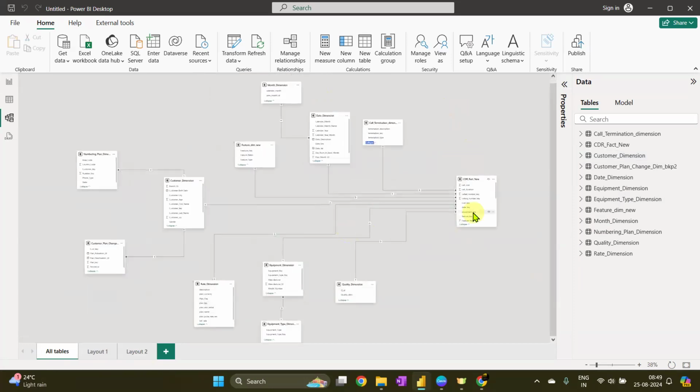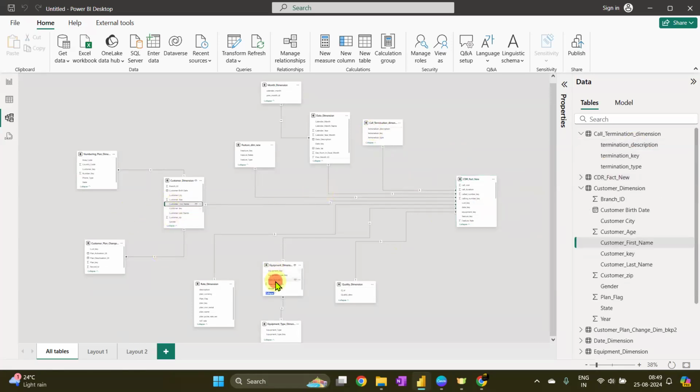Anybody who reached almost to this point, where did you actually face the issue? And yes, Ramya, the CDR numbering plan that we already have connected. CDR was the main fact table basically, so everything is connected to this only. Where exactly were you struggling, suppose, when you were making this?